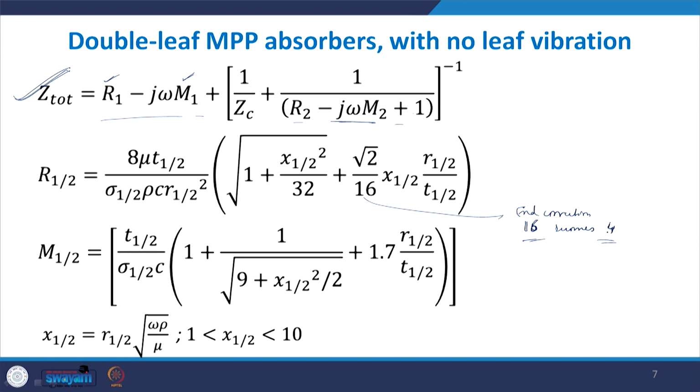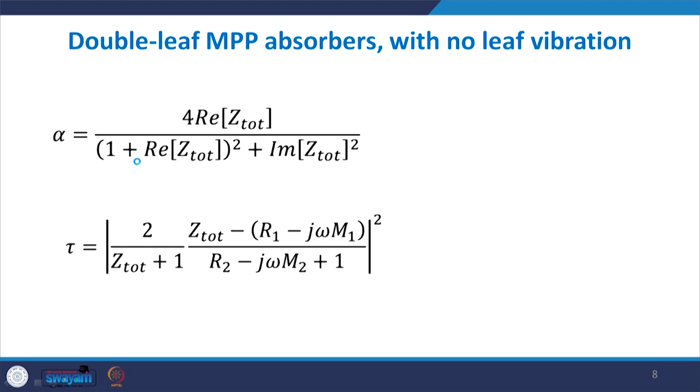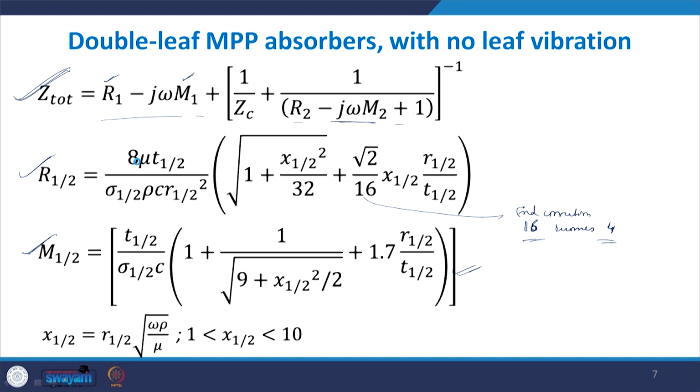Using that formula, you can find out what is the real part of the impedance of MPP and the imaginary part of the impedance of the MPP. So this is known to us individually based on the various design parameters, and then we can solve this to get the total of the circuit, or the total due to this double leaf MPP. And when you find the total Z, usually these things are not done as hand calculations. Computers are used for writing the algorithms, and then a numerical study is performed. All these values are fed into a computation tool. It does the computation and then it shows how the alpha varies with the various design control parameters.